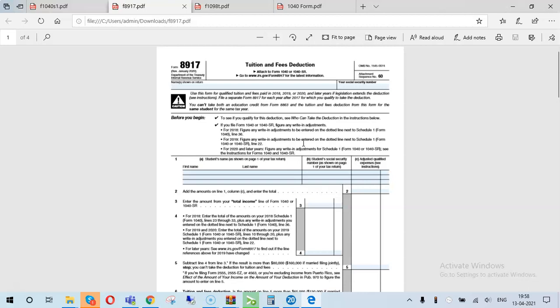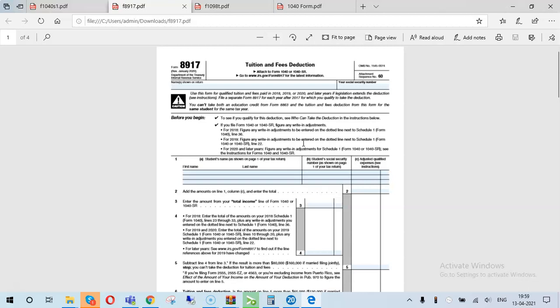It also includes non-academic fees such as student activity fees and athletic fees, or expenses not related to an academic course of the institution. It does not include personal expenses, medical expenses, transportation, insurance, room and board, or other similar personal things for living purposes.